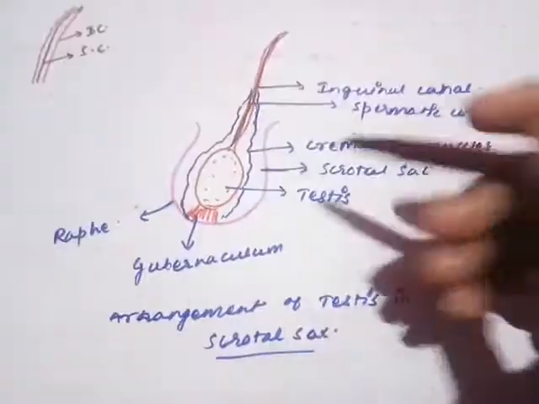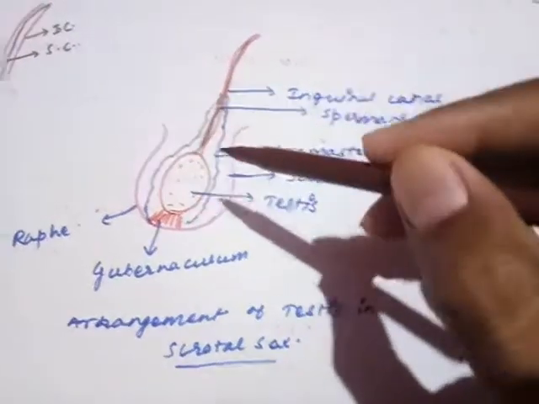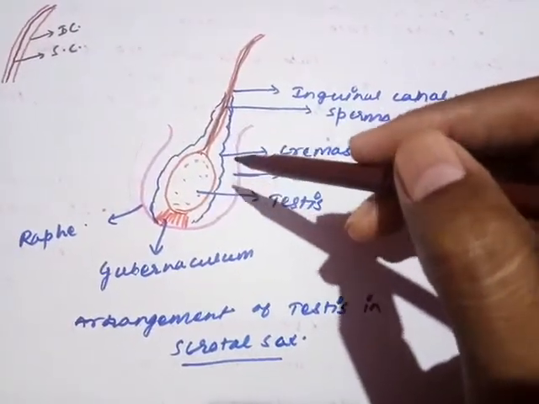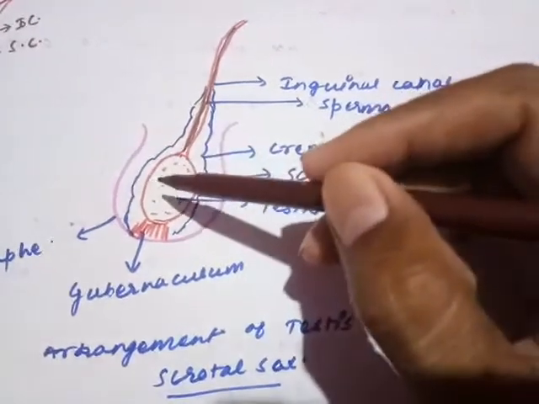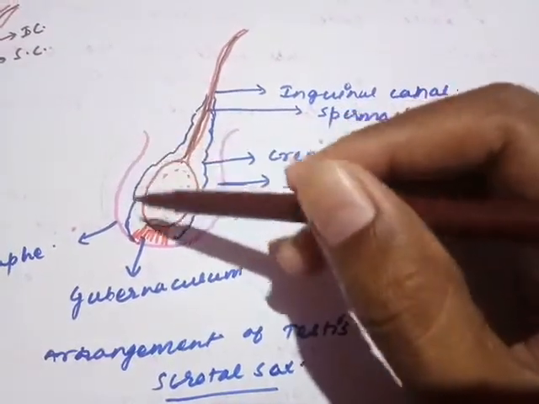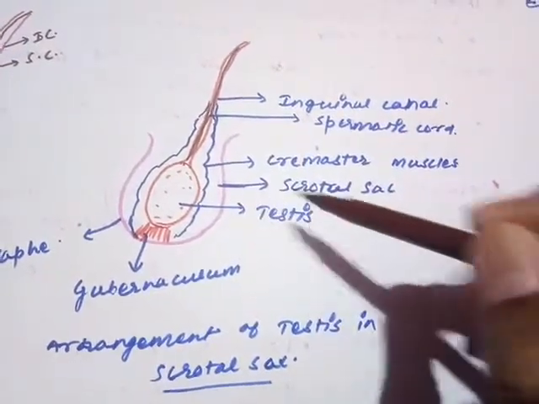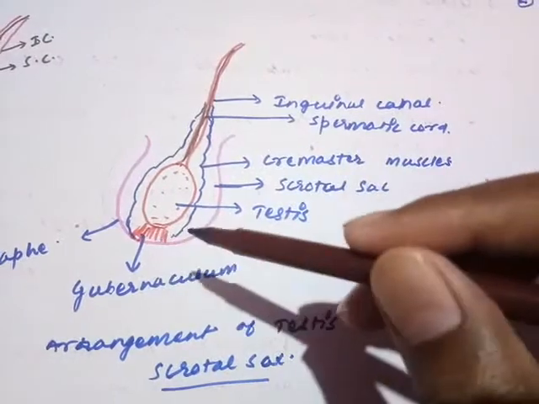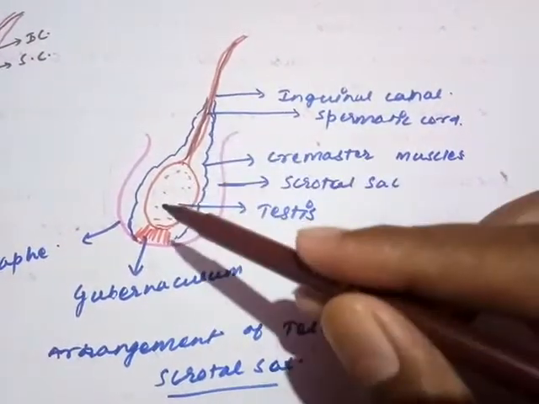Here I'm just going to show a rough diagram. I'm not going to show a clear diagram. Rough diagram means to understand the arrangement of the layers. How can we understand the arrangement of layers? Suppose this is the testis and we are observing a single sac of the scrotum. So that will be considered as what? Scrotal sac, because another sac will be present here, another testis will be there. So the scrotal sac is there, the testis is there.